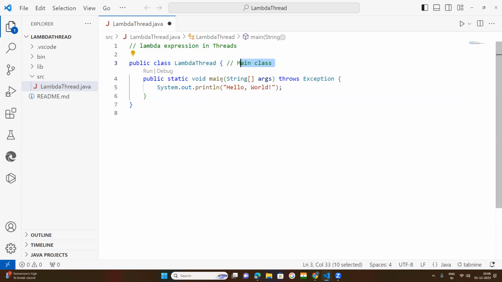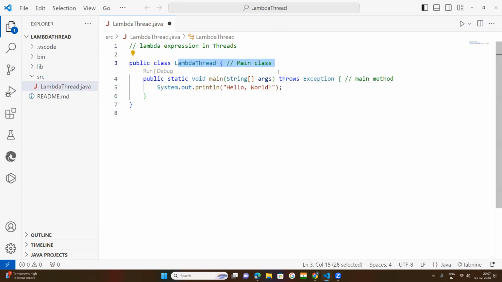I told you that many times. Main method never be changed. You comment here. This is the main method. Only the class name you can change, because whenever you open a new Java project, one main class, one main method will come as default. So that main class name needs to be changed, because every time you create a project, you will get one main class and main method. So you will be in confusion.